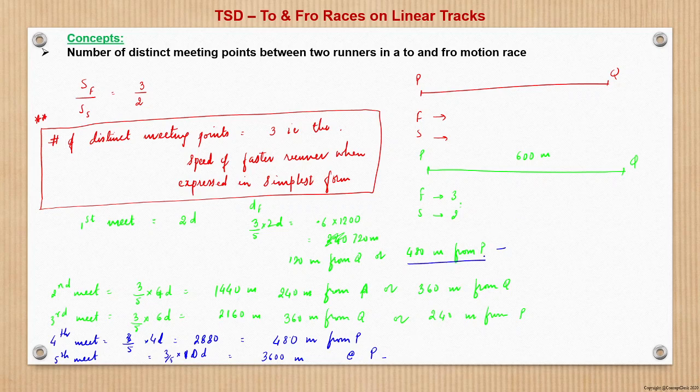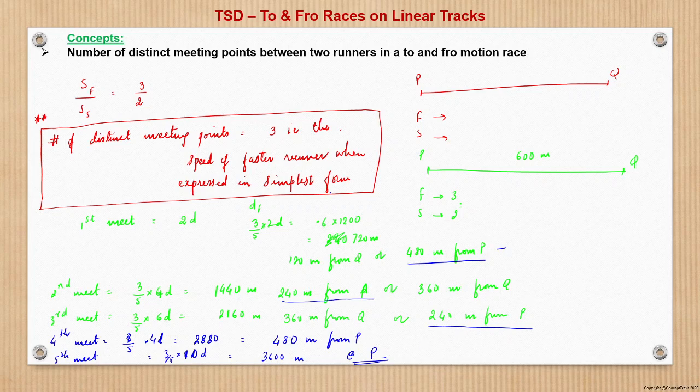So there are three distinct meeting points, right? 480 meters from P, 240 meters from P, and 0 meters from P, that is at P. So only three distinct points of meet are there, right? Three distinct points of meet are there. So this we have derived here.